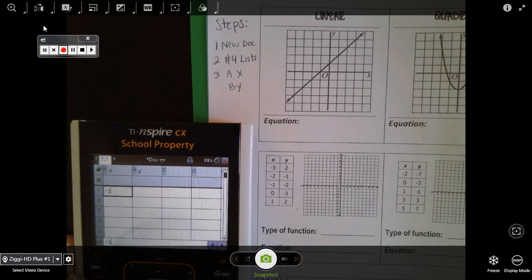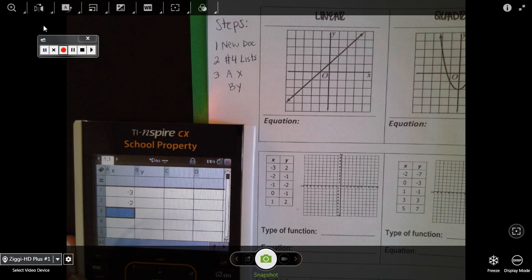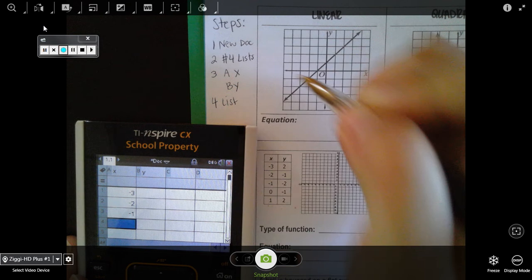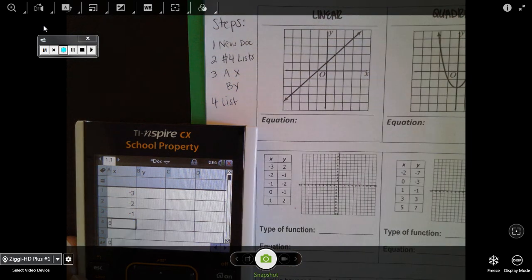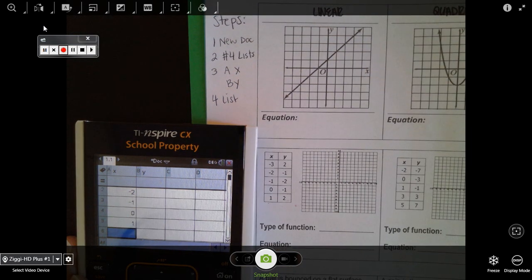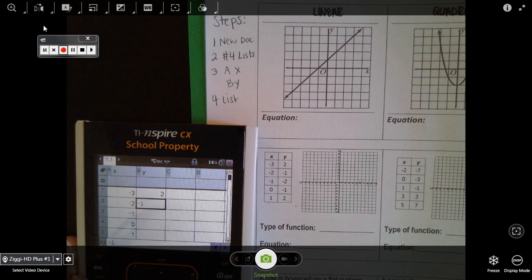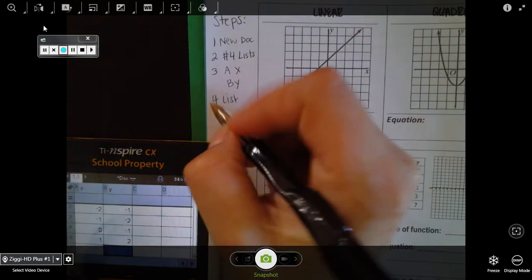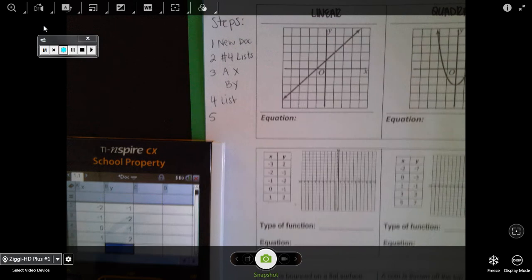-3, enter. -2, enter. -1, enter. So the first step would be to put your list in there, and then 0, enter, or 1, enter. Very, very important that you don't put anything in that column, and then you push enter for each one. So -1, enter, -2, enter, -1, enter, 2, enter. Okay? So after you make your list, you're going to go to add a document.